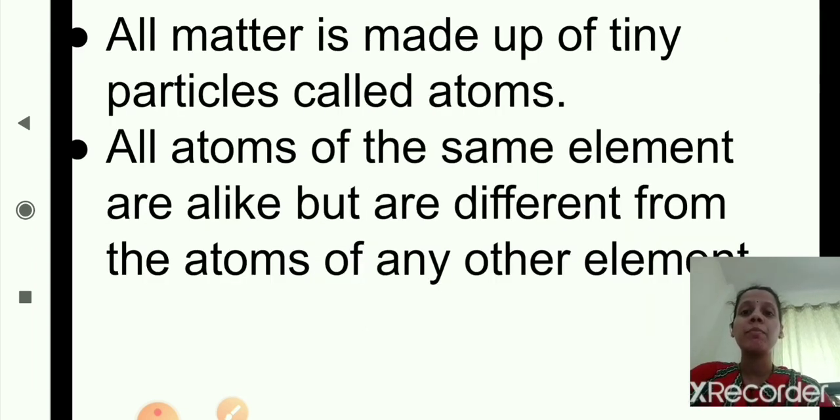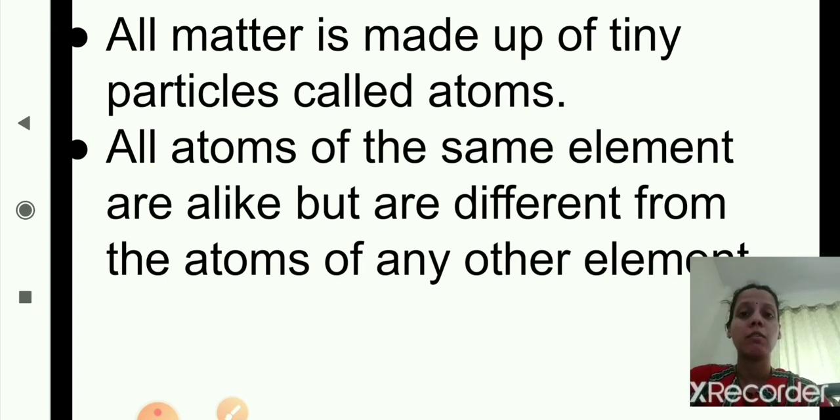According to Dalton's atomic theory, all matter is made up of tiny particles called atoms, and all atoms of the same element are alike, they are similar, but they are different from the atoms of any other element.